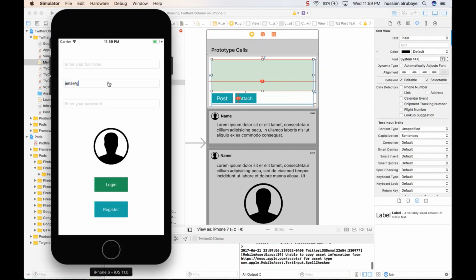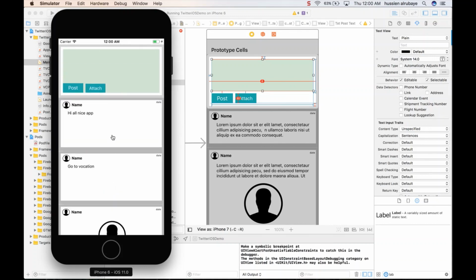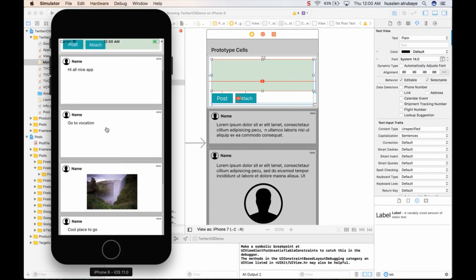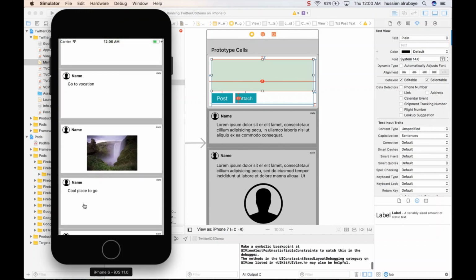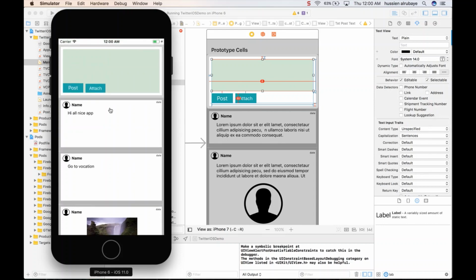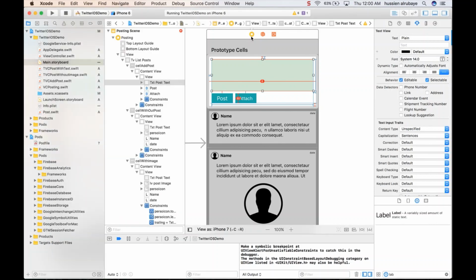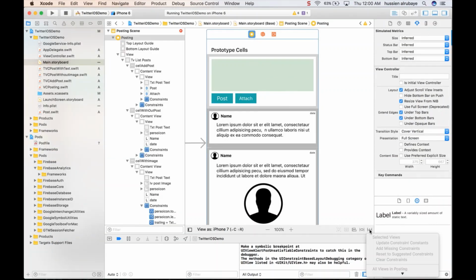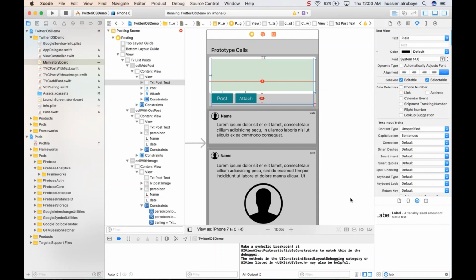Okay, and login. Okay, this image is fixed now. Now I see everything cool here, but I think one thing is not fixed, which is this one. Now the button here is showing inside this one. Wait, if I just click this one and click on add missing constraint, will he fix everything for me? Let me see if he will be able to fix it.